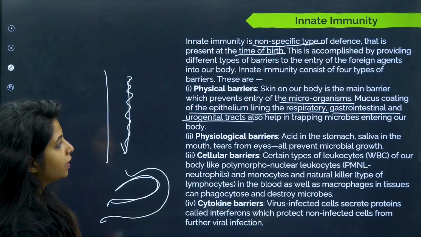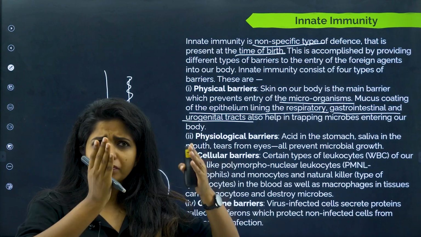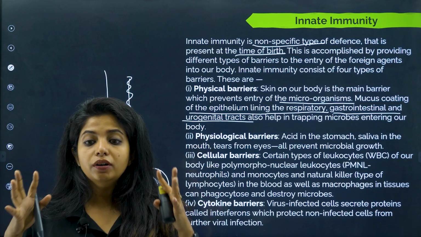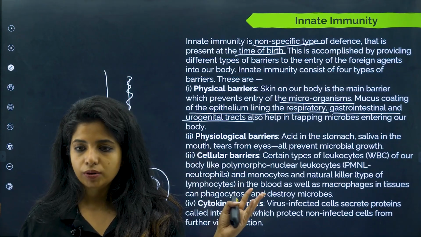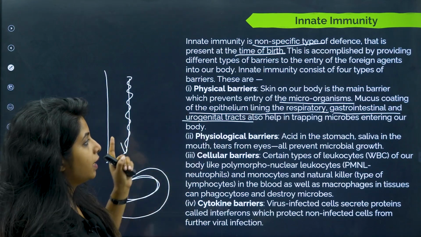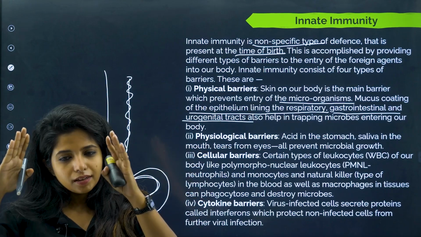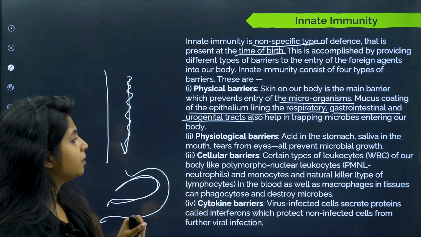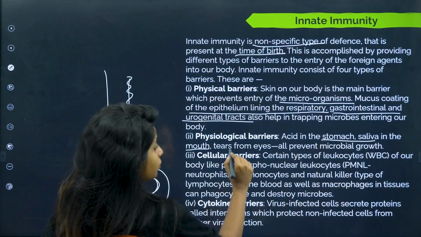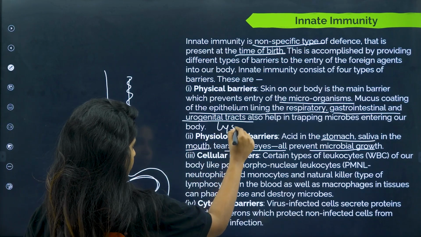Talking about urogenital, that means urine and genital tract, for example the vagina in females, and in males the urethra. All of them will have something so that they could trap the organisms easily. So in the respiratory, gastrointestinal and urogenital tract, what do we have? We have mucus coating of the epithelial lining, the innermost lining that is over there. Now going ahead, physiological barriers. Acid in the stomach, saliva in the mouth, tears from the eyes all prevent microbial growth. How, children? By the release of something known as lysozyme.